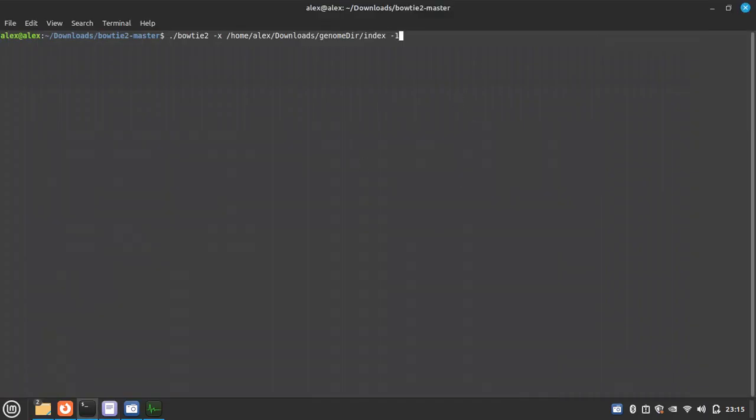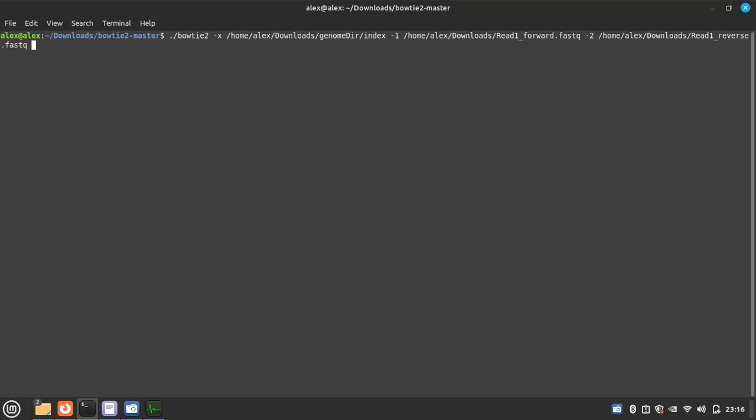Hyphen 1, and it is home, Alex, download, read 1 forward, and after that hyphen 2, home, Alex, download, and this is read reverse.